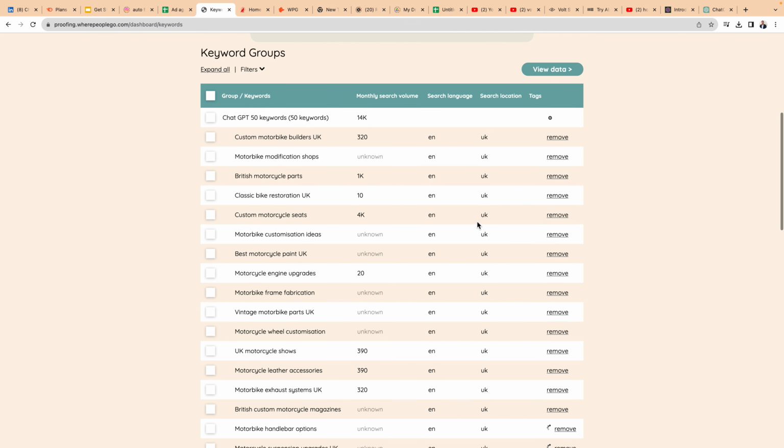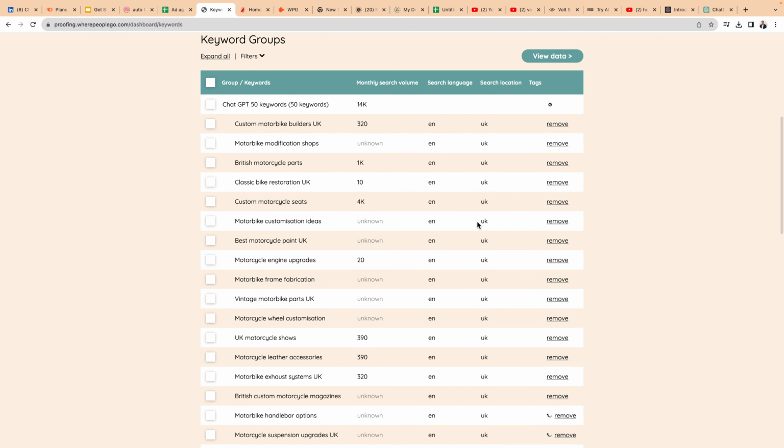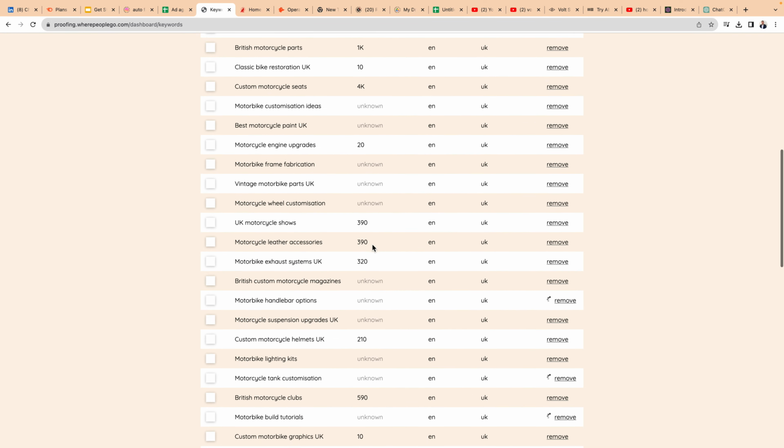Okay, so what this has done is it's searched them all in Google now, and it's also done a monthly search volume check. What we're interested in is which of these keywords are going to be most popular with the audience.